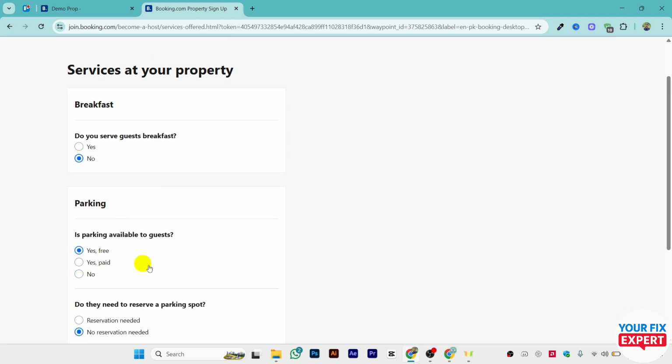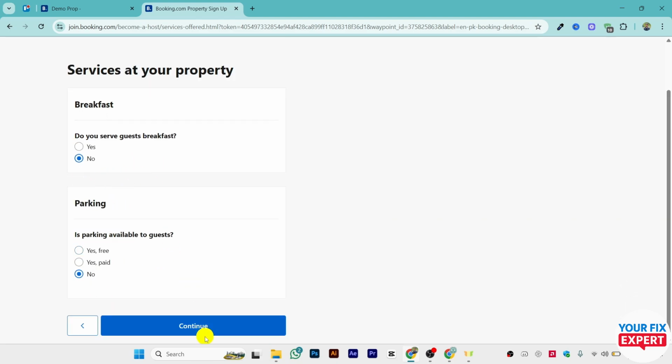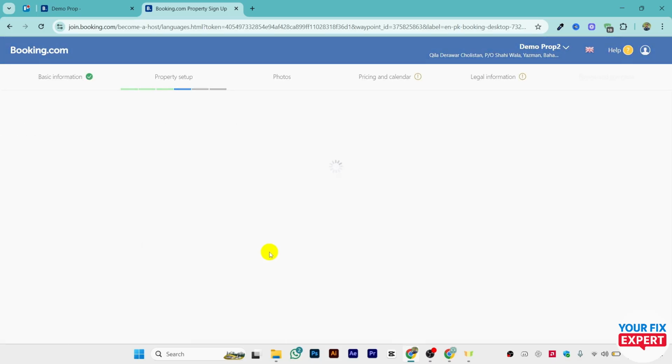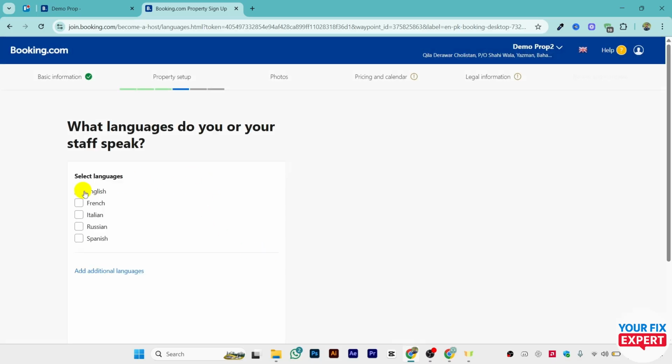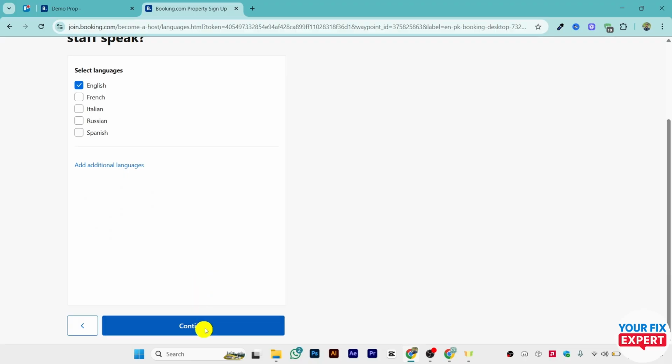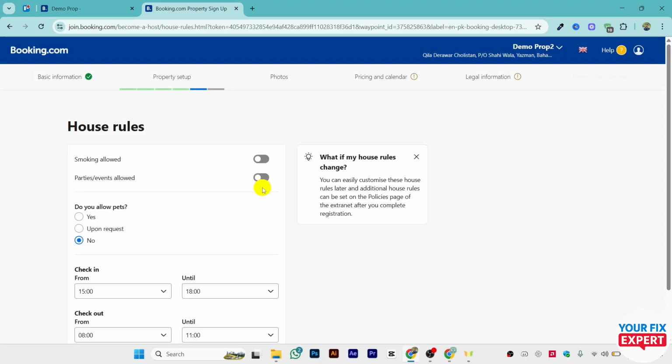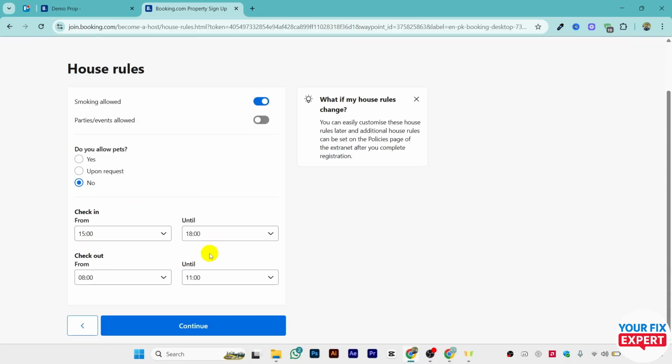Is your parking available? Yes, free. Otherwise, just click on no. Click on continue. Make sure to enter the correct details. Choose the language. Scroll down, click on continue. Complete all these steps like smoking allowed. Do you allow pets? No. Yes. Check-in time, check-out time. Make sure to add all those details.